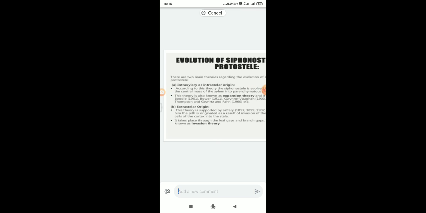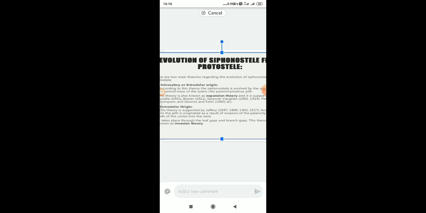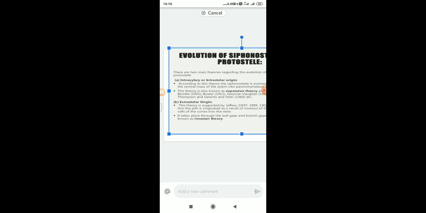This theory is also known as the expansion theory, and it is supported by Boodle, Bower and Wagon.